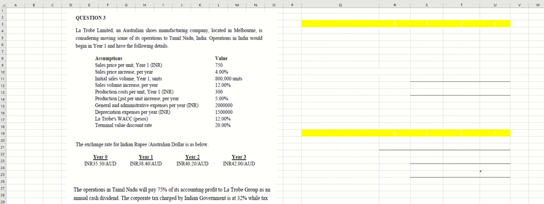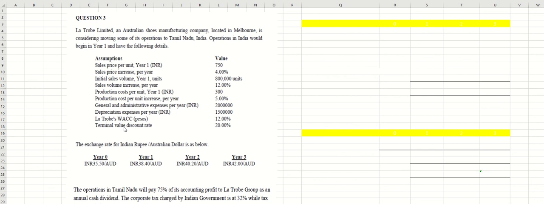It is the same with the production cost, where there is also an incremental percentage. And they have annual general administrative expenses and also annual depreciation expenses, and the WACC is 12%, and this is the terminal value.